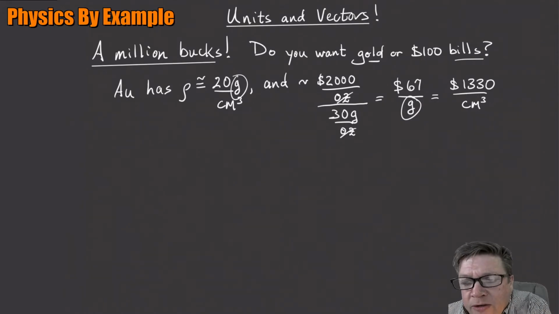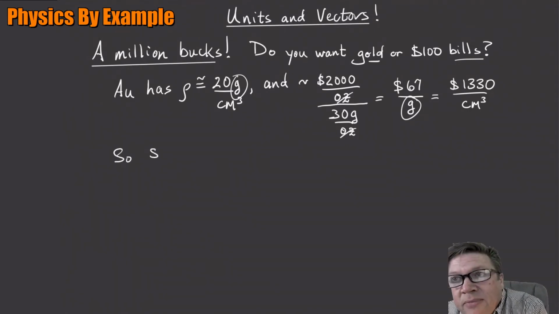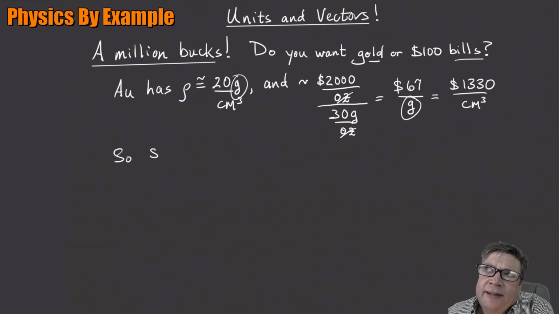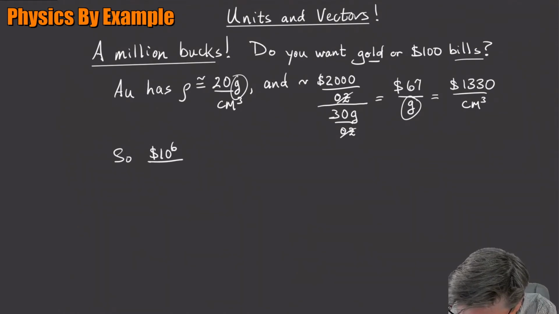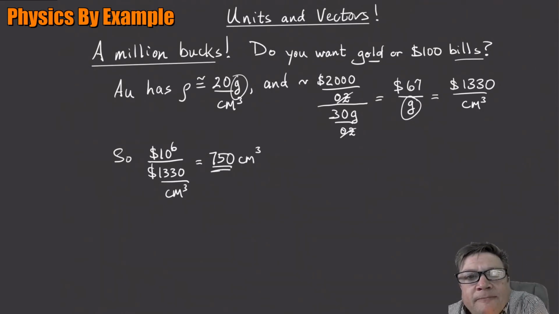So what we're going to do with that is, how big would $1 million of gold be? Well, I know it's $1,330 per cubic centimeter. What if I did this? What's $1 million? $1 million is 10 to the 6 dollars. So 10 to the 6 dollars divided by $1,330 per cubic centimeter gives me about 750 cubic centimeters. That's how big $1 million of gold is.